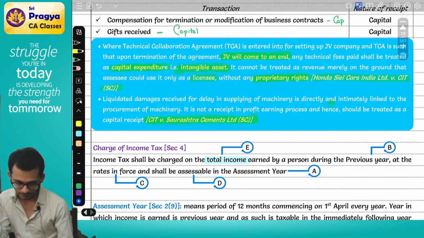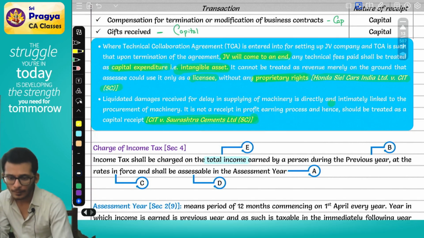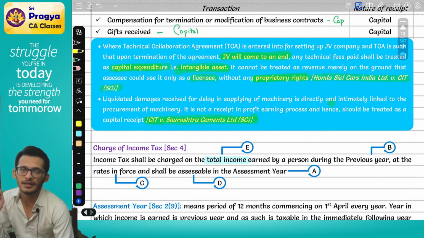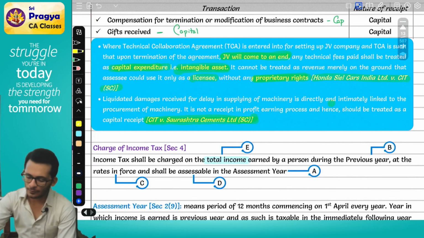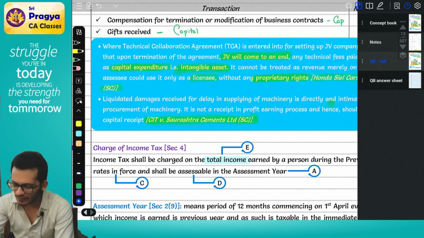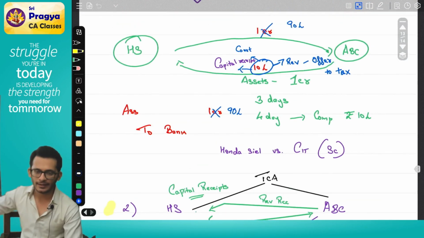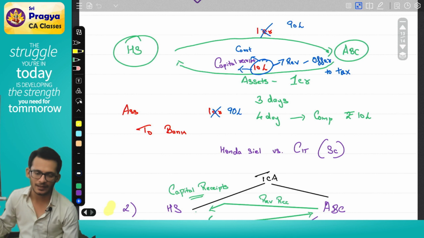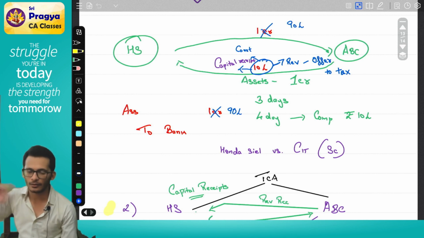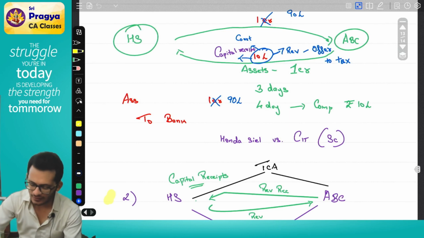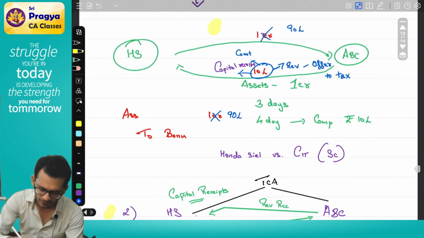The Saurashtra case law, if it is for purchase of goods, will it be different? If it is purchase of goods, then it is different. Then it is going to your P&L. What is the entry? See, I can very simply ask you the accounting entries. Come to the first example. You are telling it is 1 crore and 10 lakhs. Now you purchased an asset, so you passed an entry: asset account debit, to bank account 90. Correct or not? Assuming this was not an asset but goods, what is the entry you would have passed?